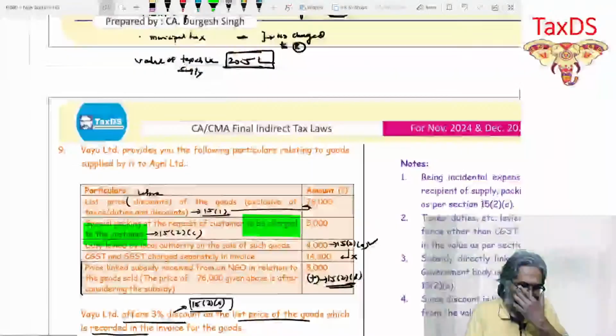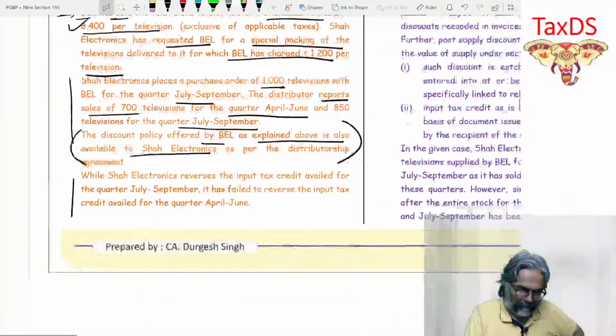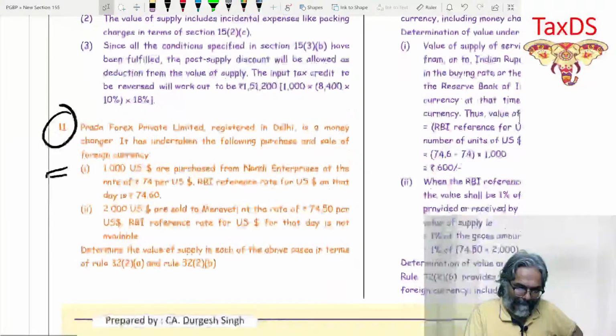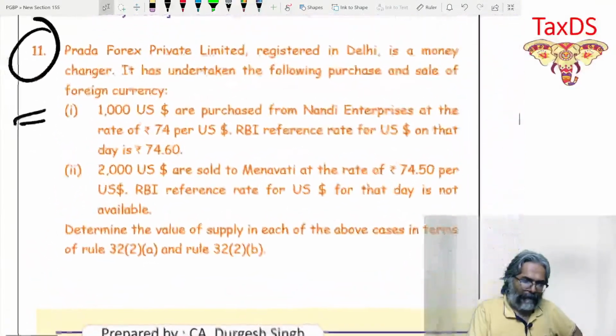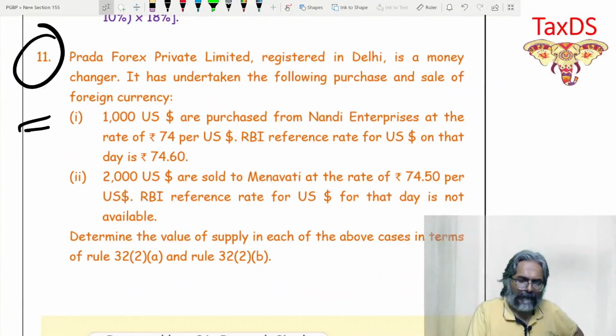Question number 11, students. Prada Forex Private Limited, registered in Delhi, is a money changer. It has undertaken the following purchase and sale of foreign currency. What it is, students? You can see for yourself. Point number one, 1000 US dollar are purchased from Nandi Enterprise at the rate of 74 per US dollar.